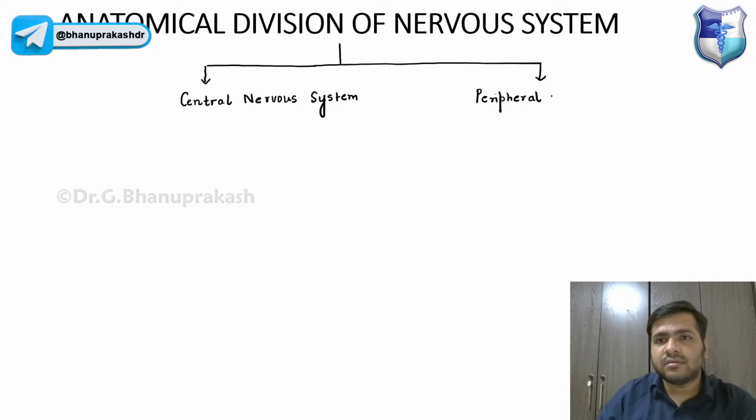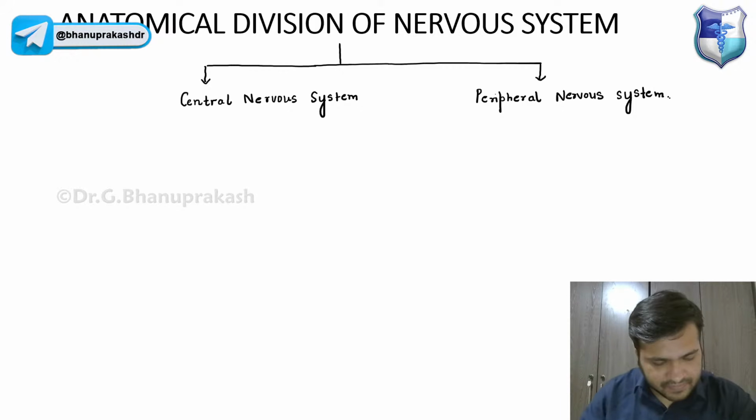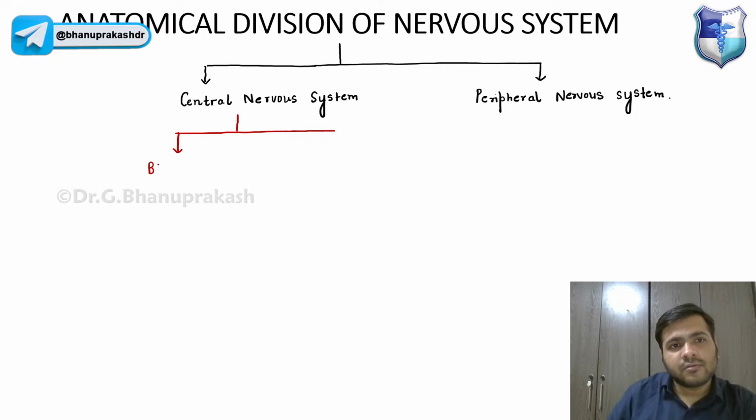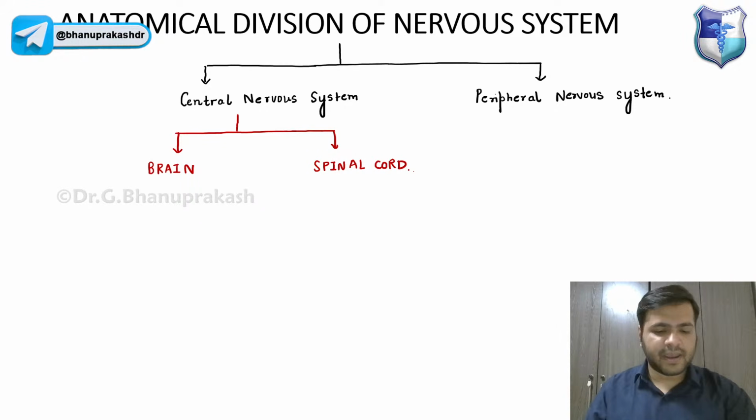Remember, the central nervous system comprises two main organs: the brain and the spinal cord.